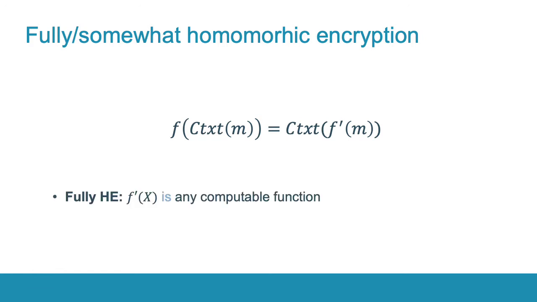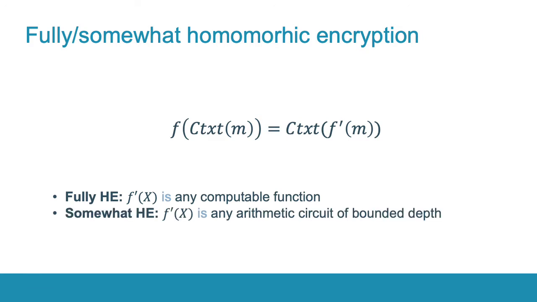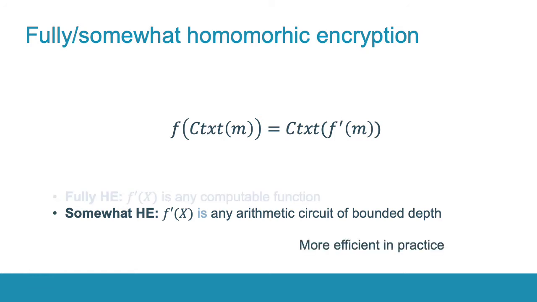The most advanced type of homomorphic encryption is fully homomorphic encryption that can compute any computable function on encrypted data. But there is also a somewhat homomorphic encryption that can compute any arithmetic circuit of bounded depth. In practice, somewhat homomorphic encryption is more efficient than fully homomorphic encryption. In this work, we focus on this type of homomorphic encryption.